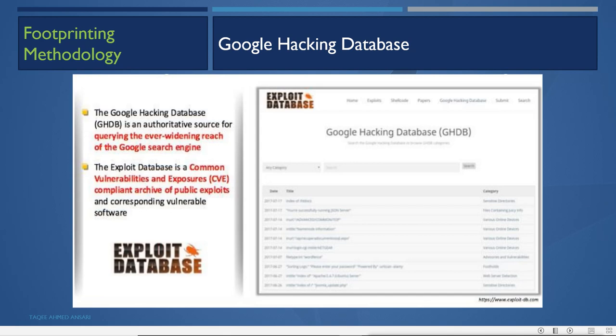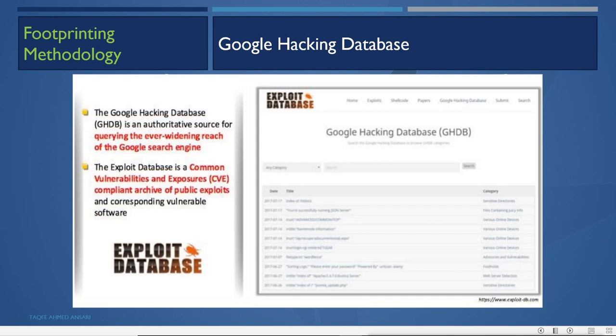So what we can do here, we can use the Google hacking database. In this Google hacking database, different hackers have tried these operators and found some interesting things. When they find something interesting with that search, they upload that information into this Google hacking database. From there we can see those searches, and we can get some experience about this Google hacking and how to use those advanced operators.